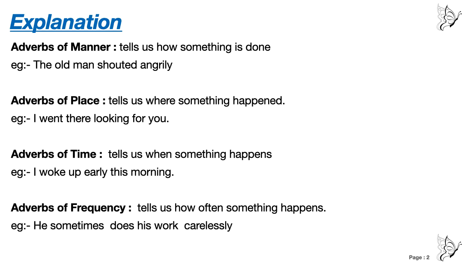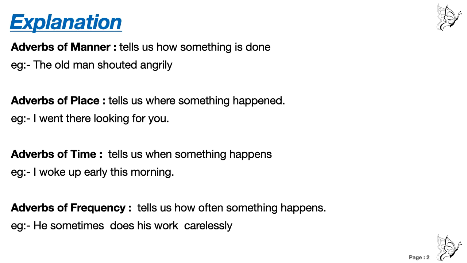Next is adverb of time. It tells us when something happens. When. It may be today, it may be tomorrow, it may be day before yesterday or day after tomorrow, Sunday, Monday, Tuesday, or last year, next year, 10 years ago. All these are time. Or you can actually mention the time like 7 o'clock, 8 o'clock, 10 o'clock, or just a few minutes back, or after a few minutes, like this. You have to mention the time when the action has taken place.